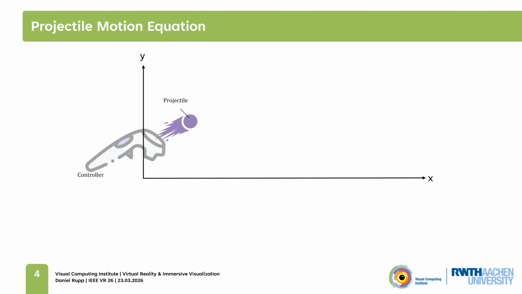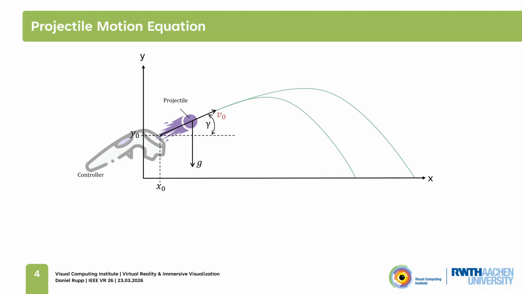The projectile and the resulting path of the teleport parabola are thereby influenced by the position and angle of the controller, the emission velocity v0 and the gravity g. If we want to change how the teleport parabola behaves, we can only change the initial velocity v0, as we can of course not alter the position and angle of the controller, as this is given by the tracking system, and changing the gravity could make the parabola feel less predictable, as we are so used to Earth's gravity and objects abiding by it.